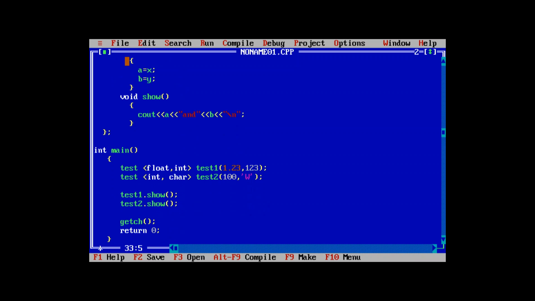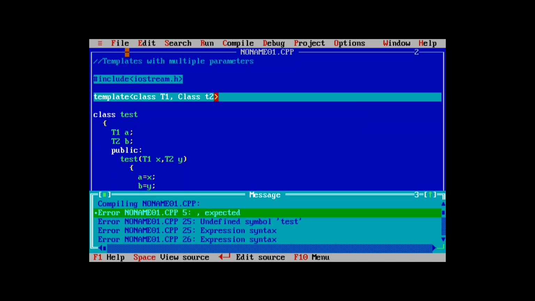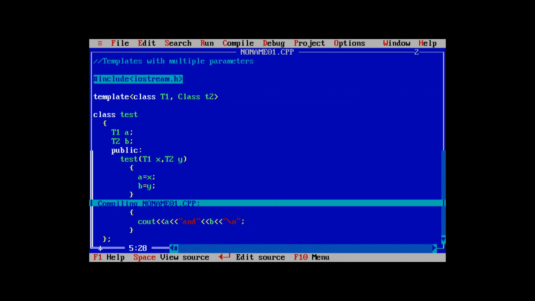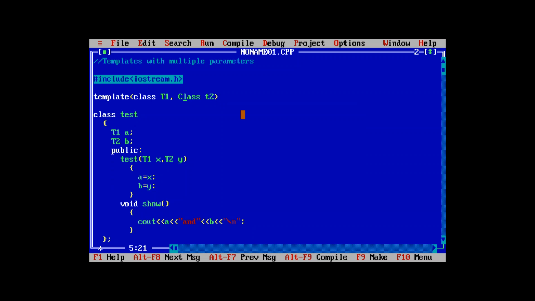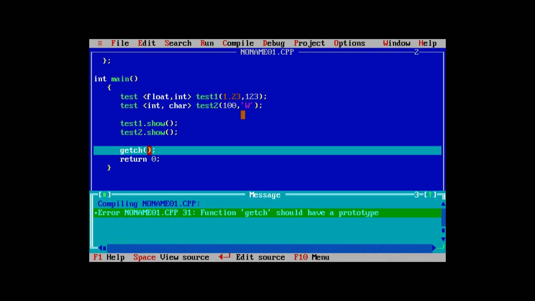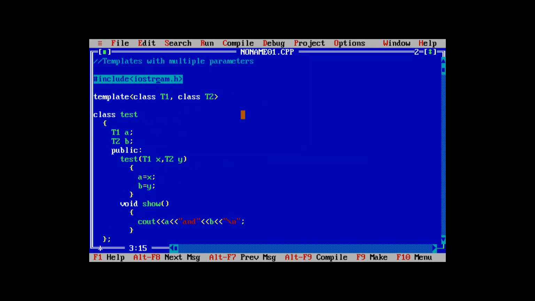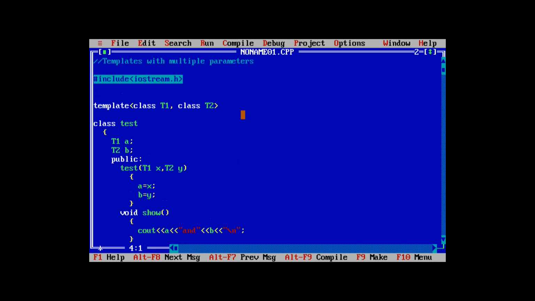Now if I compile this code, there are 7 errors in this. Oh my goodness, this is unexpected. Why is this unexpected? Because we have used a capital T in test instead of a capital C in class. Now there is only one error. Believe me, there are 6 errors only because of class, that is C will be capital. Now again the same error, the data type is not included. That is, one more header file is needed, that is conio.h.